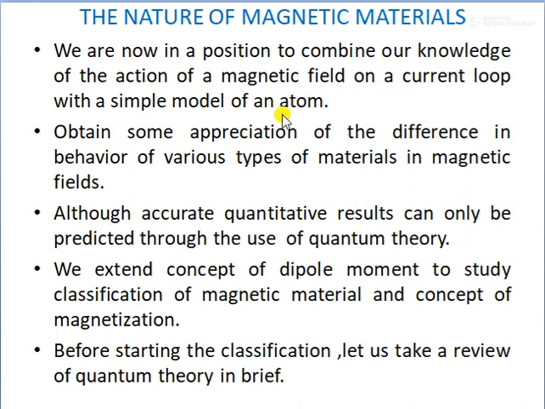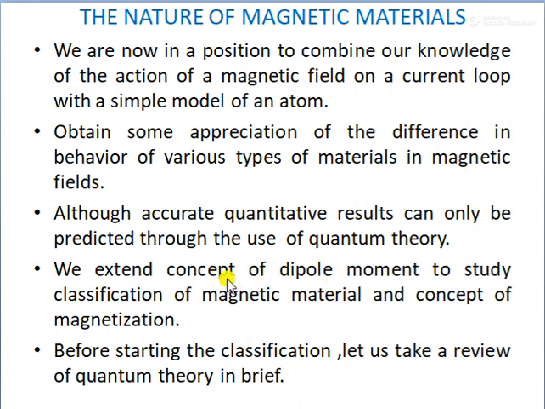By considering a simple model of the atom, we get to know about the nature of magnetic material, and obtain some appreciation of the difference in behavior of the various types of materials in a magnetic field. Although accurate quantitative results can only be predicted through the use of quantum theory, whatever results we obtain about the atom are usually best obtained using quantum theory.